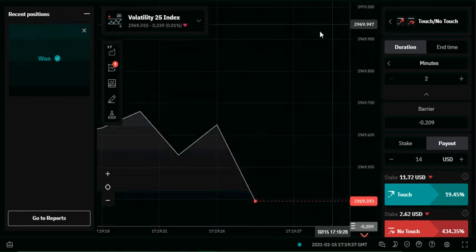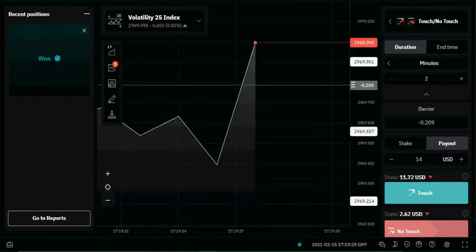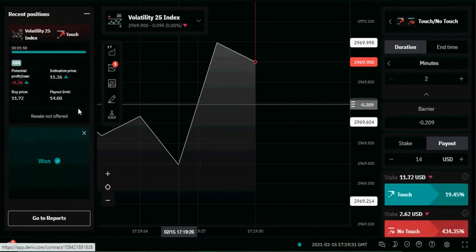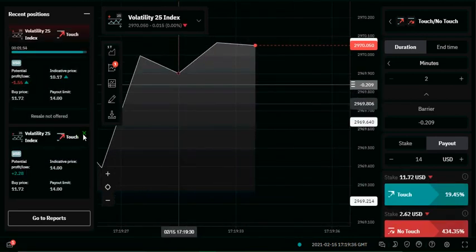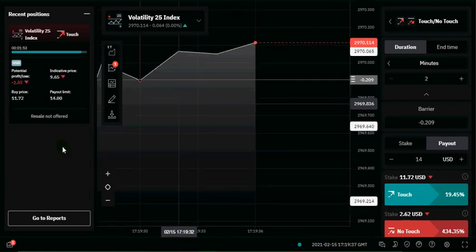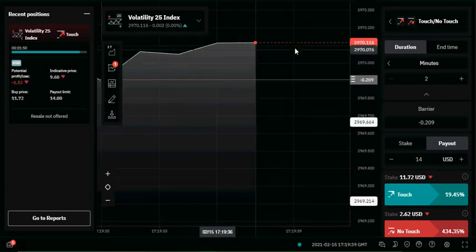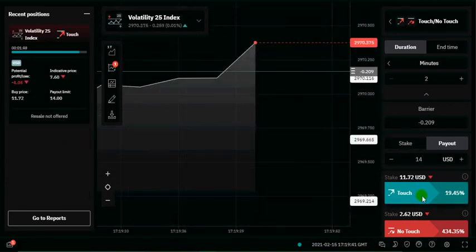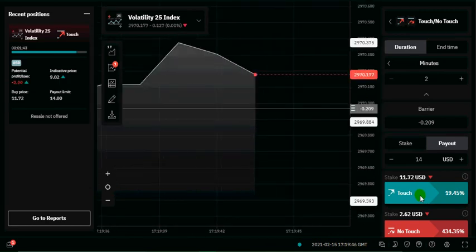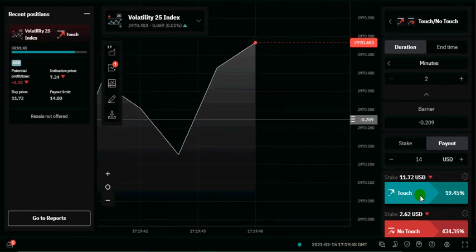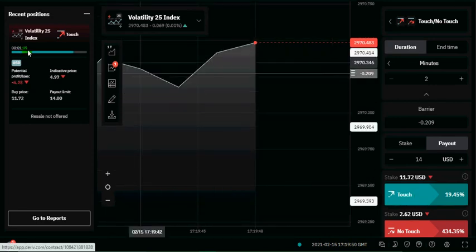So once it's up with high speed, you can see it's up again. I click on touch. That's going to be our last trade for today before we proceed to the next strategy. As a third trade, let me close this. So this is the trade right there. You can see when it's up, I quickly click on touch. You have to be fast when clicking on touch. You have to be very fast. So this is the time count left.